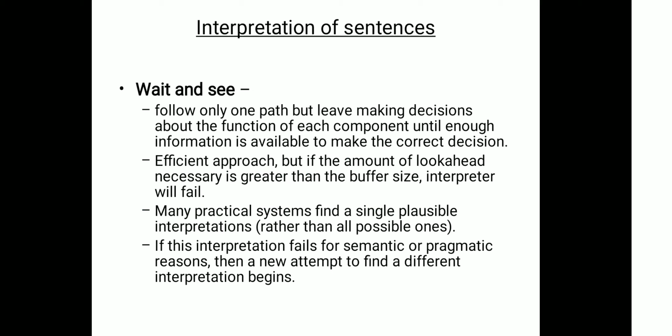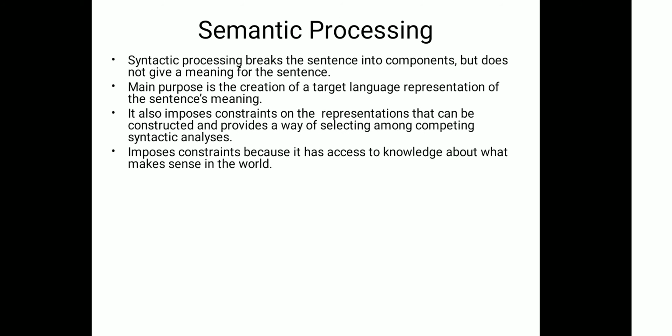Follow only one path, but leave making a decision about the function of each component until enough information is available to make the correct decision. This is an efficient approach, but if the amount of lookahead necessary is greater than the buffer size, the interpreter will fail. Many practical systems find a single plausible interpretation rather than all possible ones. If this interpretation fails for semantic or pragmatic reasons, then a new attempt to find a different interpretation begins. So these are the different steps for the interpretation of sentences.